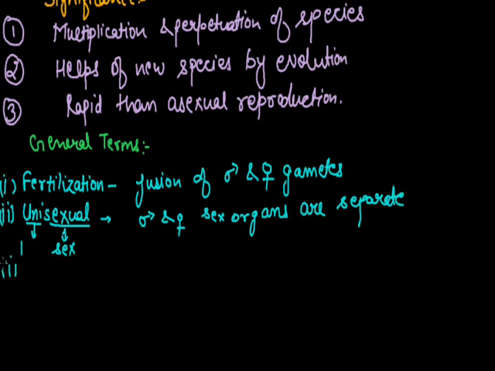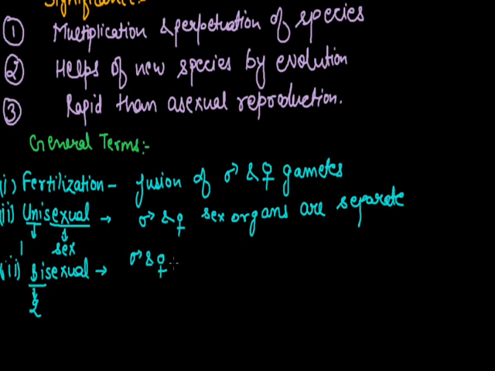Third is bisexual. Bi means two and sexual means sex organ. The organism which possesses two sex organs is called bisexual, and these two sex organs are present in the same individual.